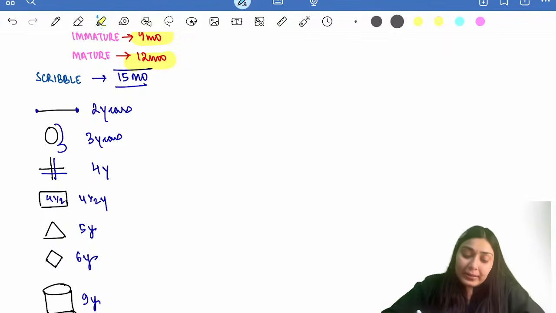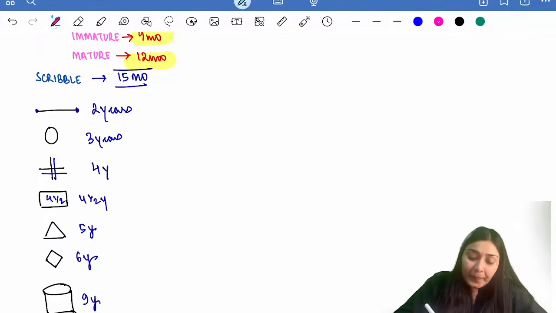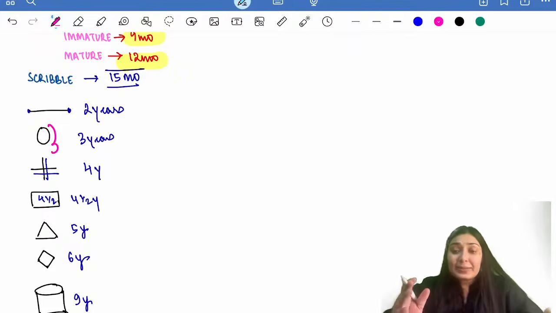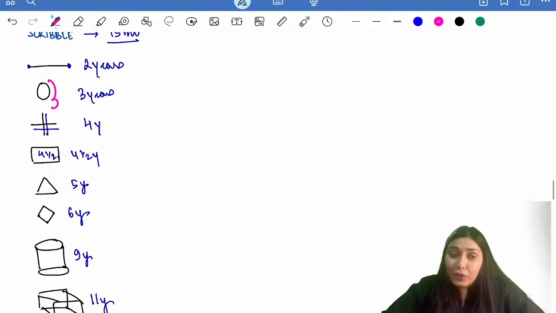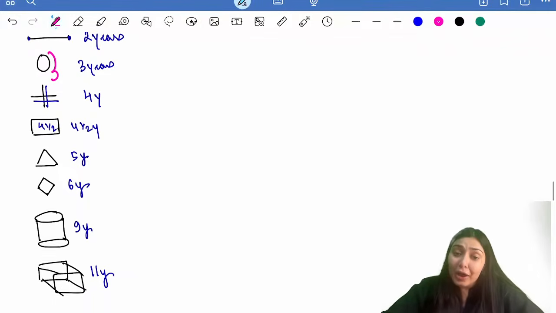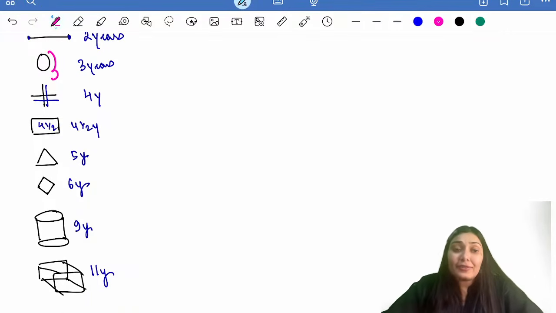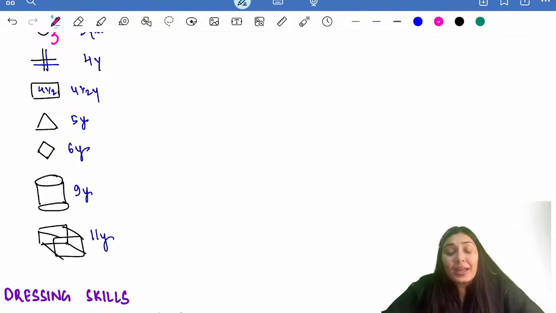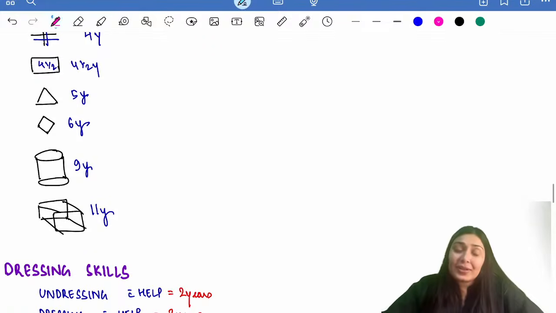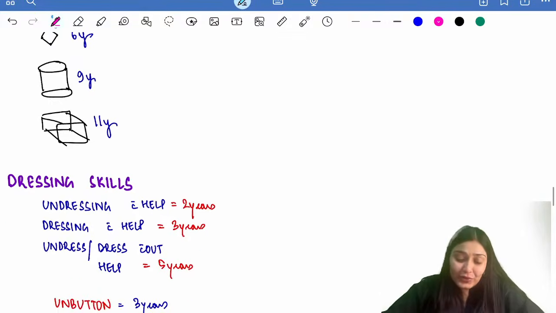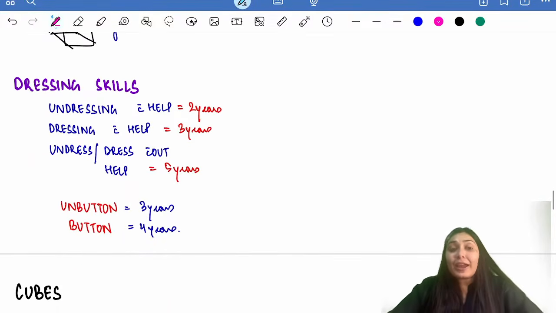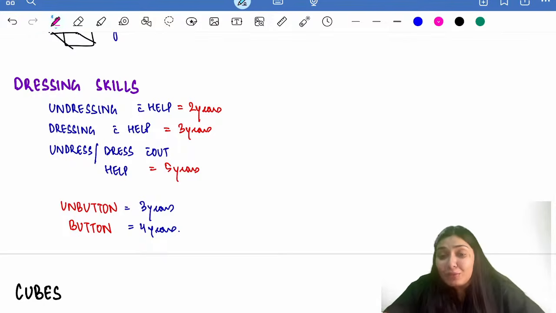Then circle comes at 3 years of age. This plus or cross sign comes at 4 years of age. Rectangle at 4.5 years of age. Triangle at 5 years of age. Diamond at 6 years of age. And cylinder at 9 years. Cube at 11 years.